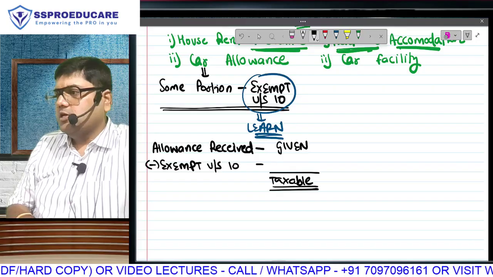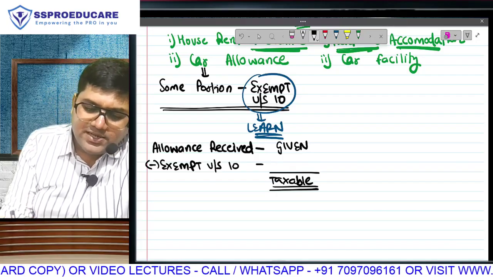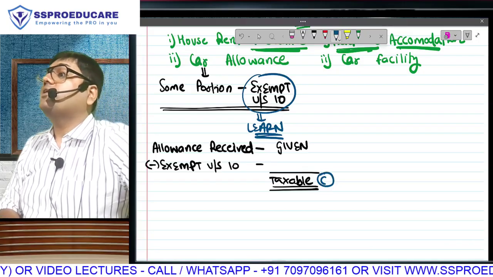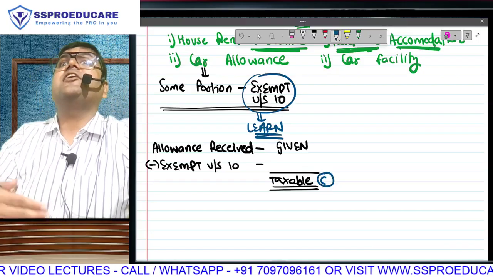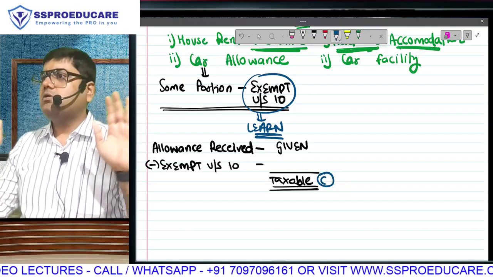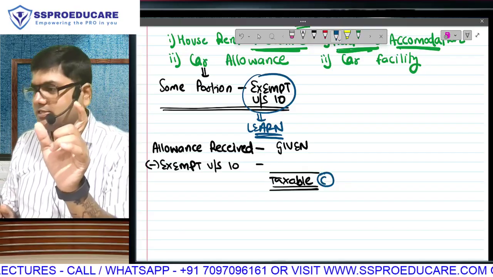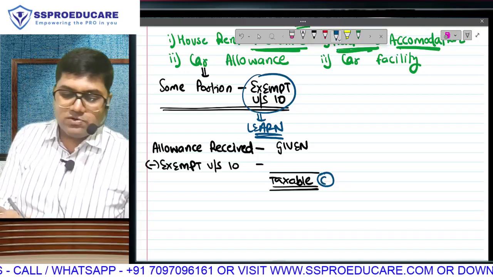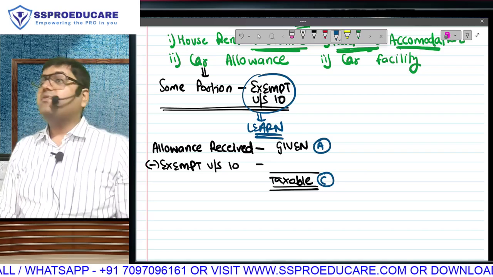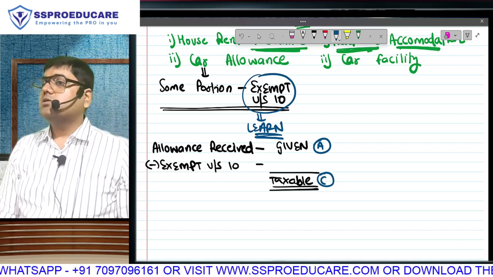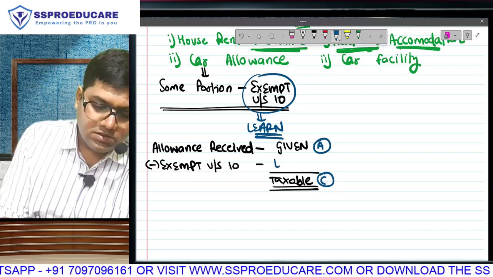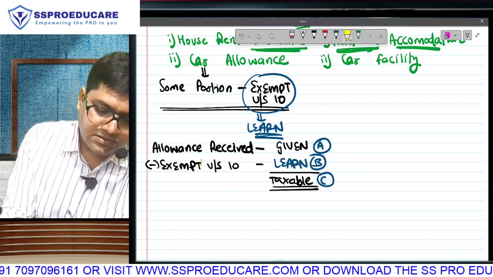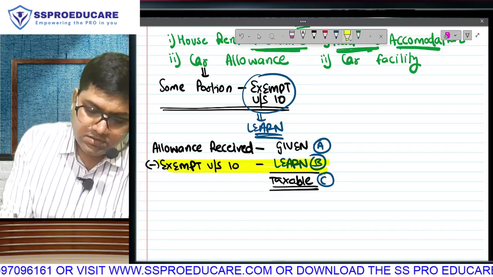Everyone is with me? Please understand, we are interested in this amount C, because don't forget, we are calculating taxable salary for getting our NTTI. NTTI, 5 heads of income, we want taxable salary. In taxable salary, we will have to take how much is taxable allowance. But the question has given us this. We have A. We want C. So we will have to learn how to calculate the amount which is exempt.